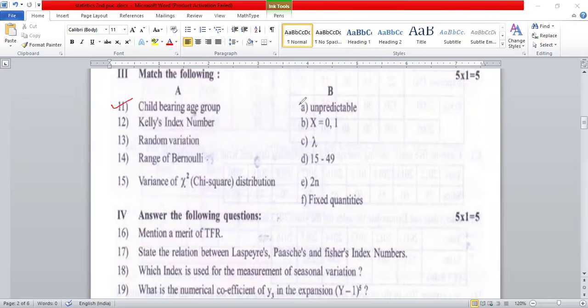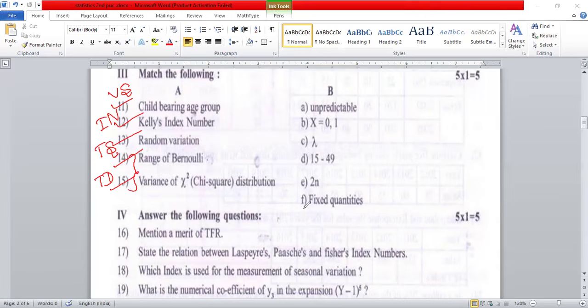Question number 11 should be vital statistics. Question number 12 is index number. Question number 13 should be time series. Question numbers 14 and 15, theoretical distribution.